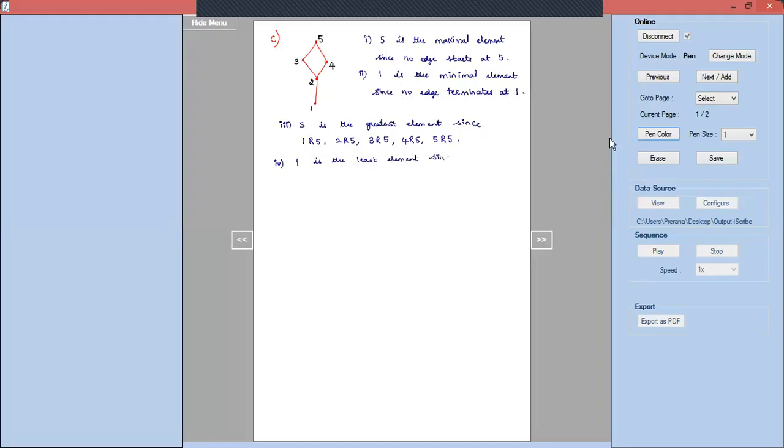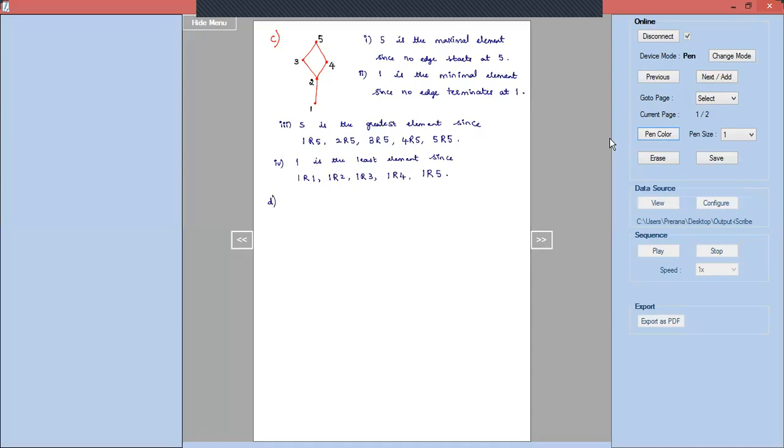1 is the least element since 1 is related to all the elements. 1 is related to 2, 1 is related to 3, 1 is related to 4 and finally 1 is related to 5 also. So this is how we do the problems based on maximal, minimal, least and the greatest element.